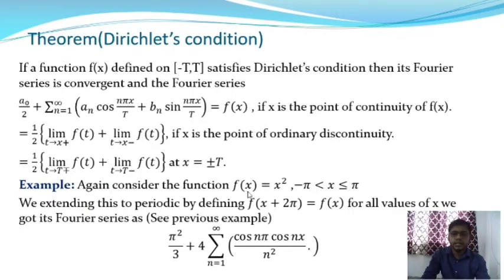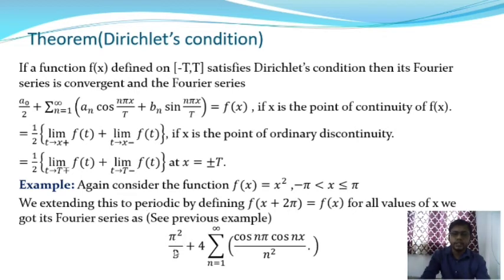So here is the example on the Dirichlet's condition. We consider the function f(x) is equal to x square in the interval minus pi to plus pi, and I have already discussed this problem. So we extended it to a periodic function by defining f of x plus 2 pi is equal to f of x for all values of x. So from this we will get the Fourier series, and I have already mentioned this example in the previous slide.